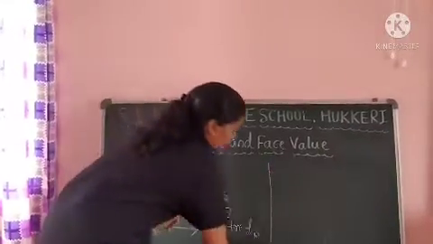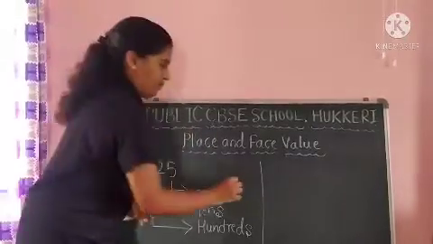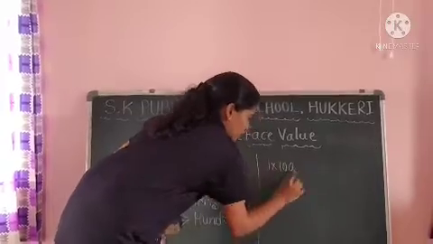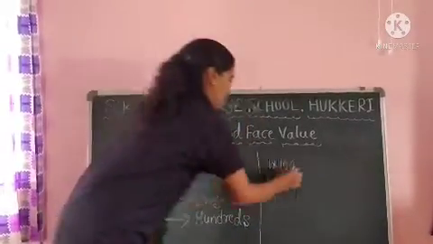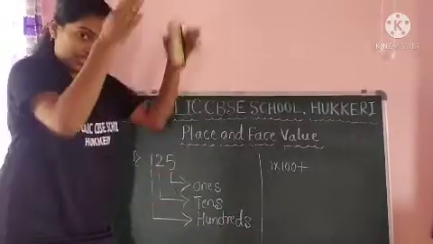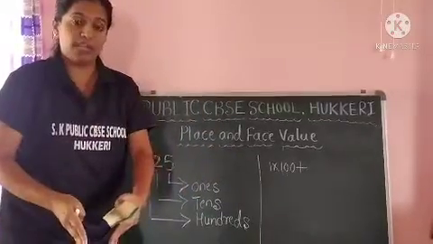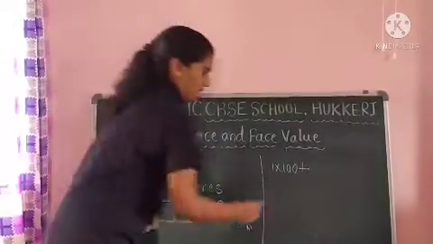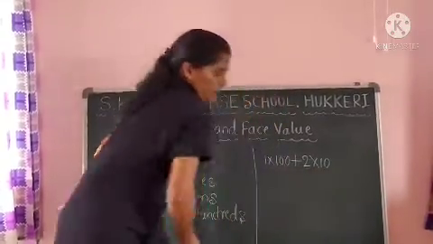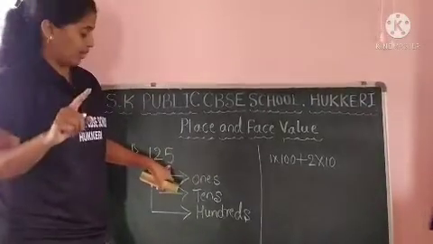Okay. So how many groups are there? Hundreds ka only one group. How many? Only one group. Which group? Hundreds group. Plus tens ka how many groups are there? 2. In this column 10 chocolates, and in second column again 10 chocolates. Like this 2 groups are there. 10 ka how many groups are there? 2. Okay. Plus 5 ka 5.